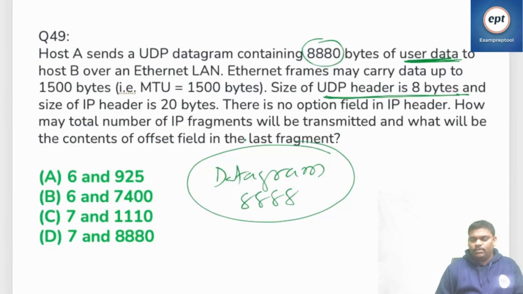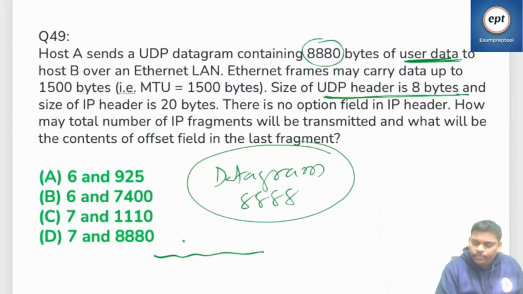And MTU size is how much? 1500 bytes. And IP header is what? Remember, it is a datagram, which means it is not a packet. Still the IP header is not added. The UDP header is added, but the IP header is not added. So what is the MTU size? 1500 bytes. So let's see the rough diagram.